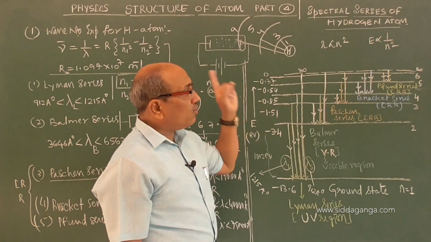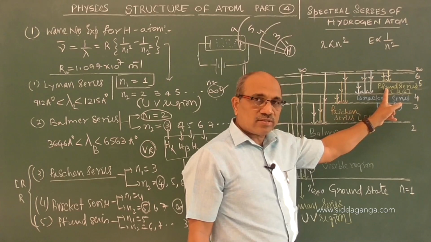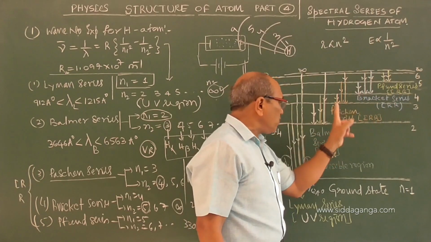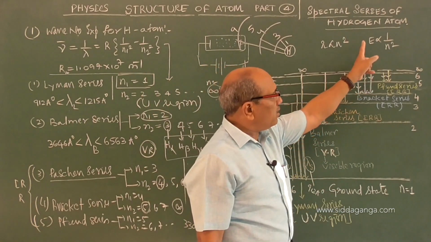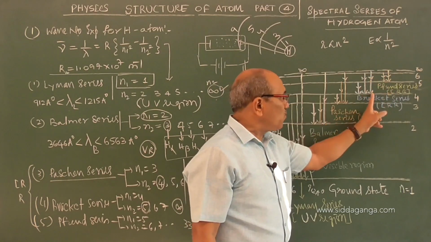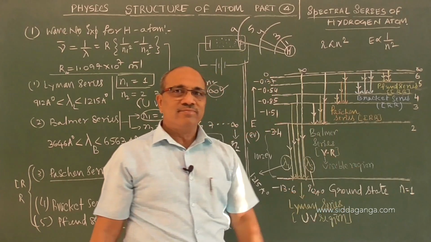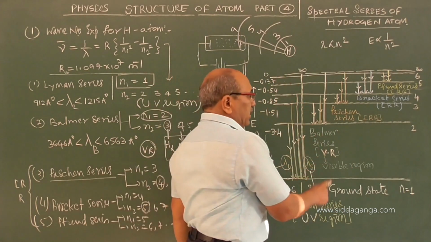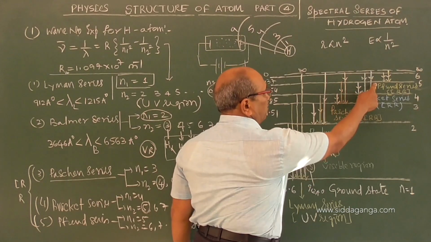Suppose an electron, when returning, describes the Pfund series, it also describes Brackett, Paschen, Balmer, Lyman, because once it comes from higher orbits to the fifth orbit, it must come from fifth to fourth, or fourth to third, or third to second, or second to ground. But when an electron describes the Paschen series, it cannot describe the Brackett and Pfund.